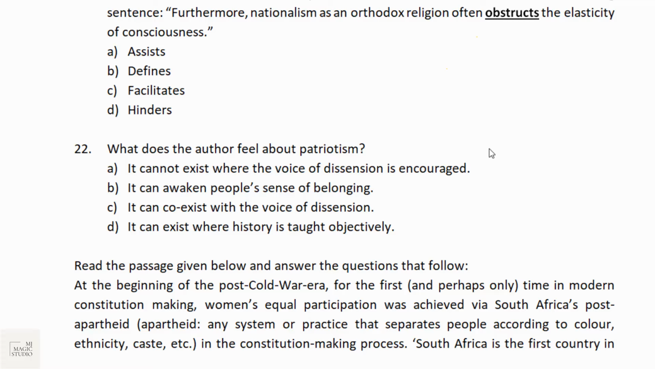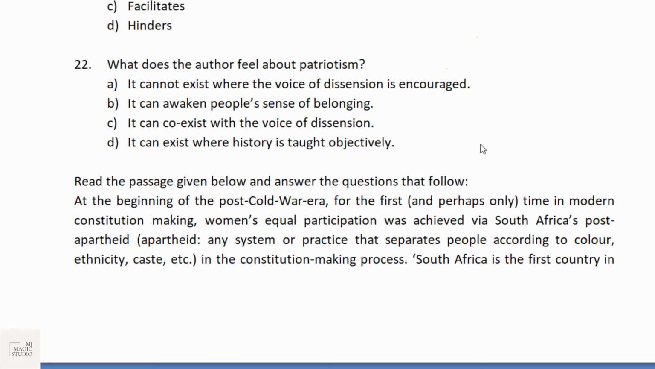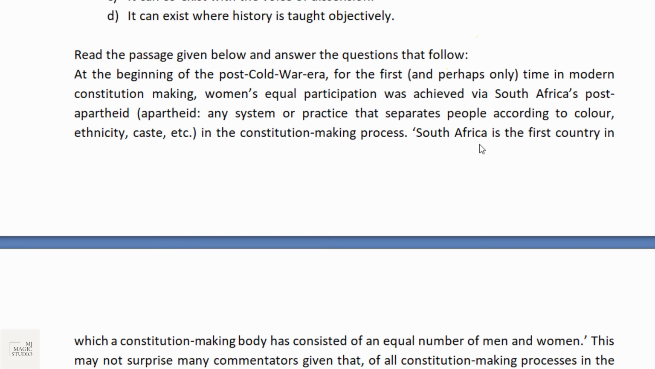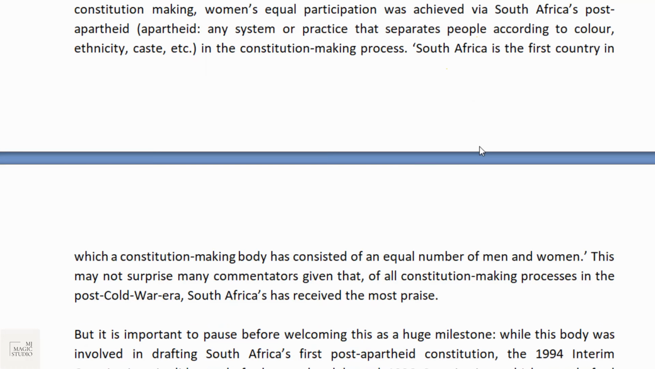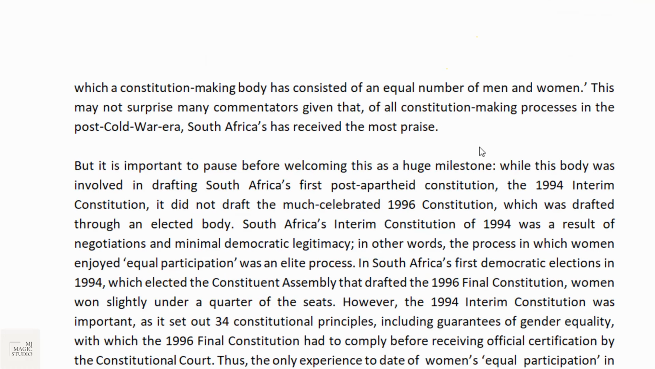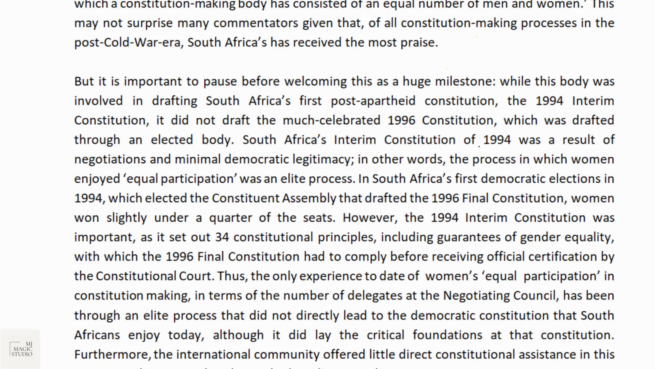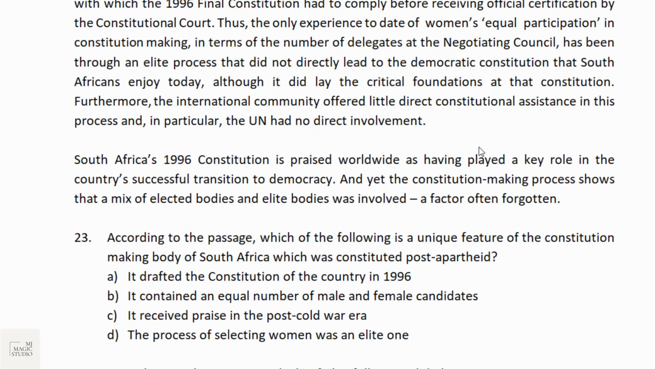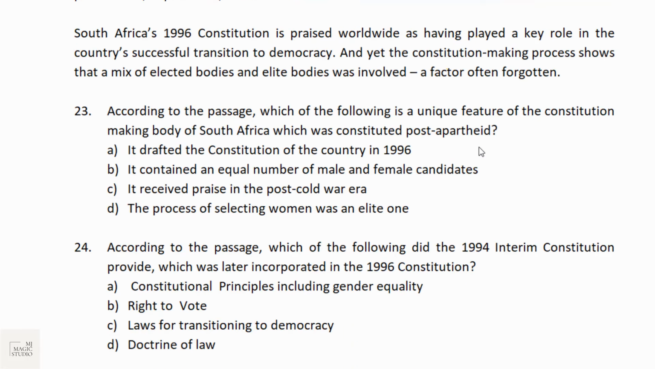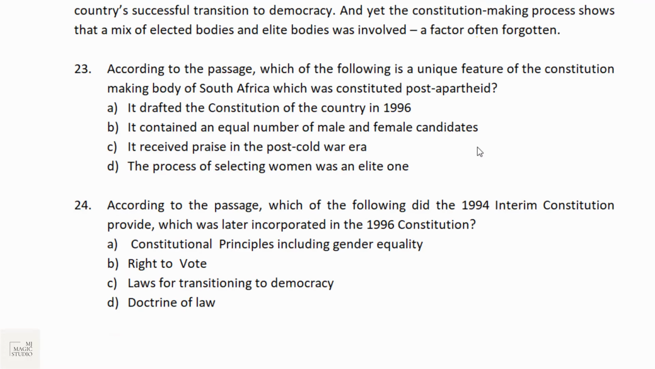Then for the remaining time, RC2 will follow, where again a small passage would be given and we need to answer 3 questions. You can pause the session and make a note of these questions and try it. 23, 24 and 25.